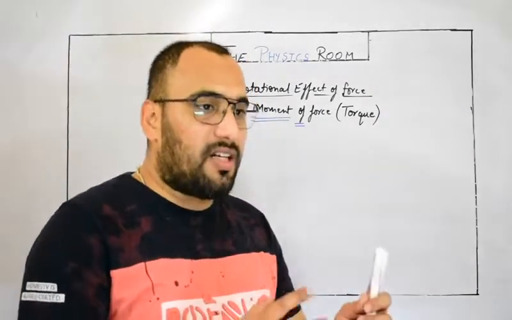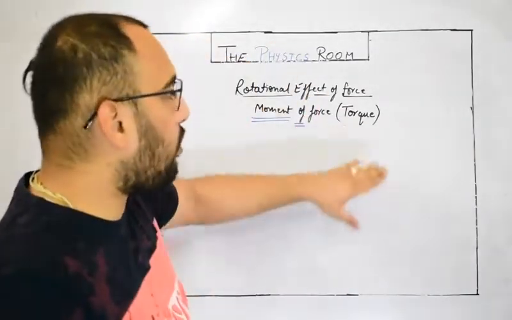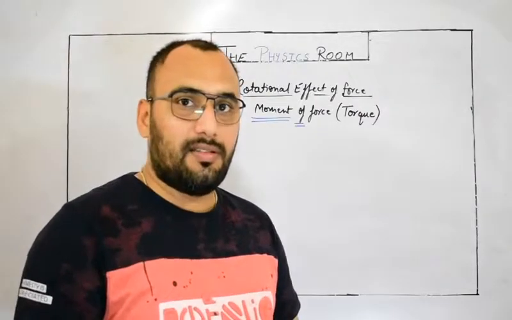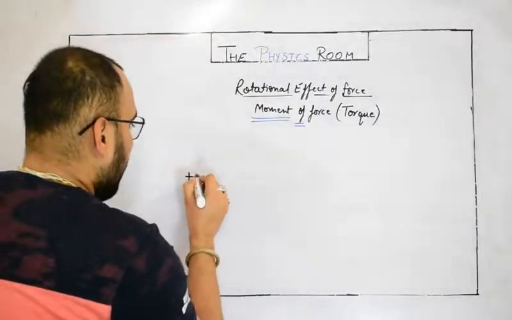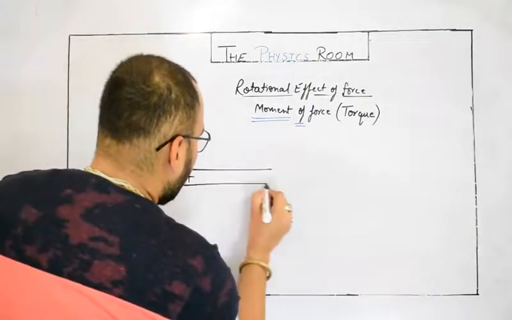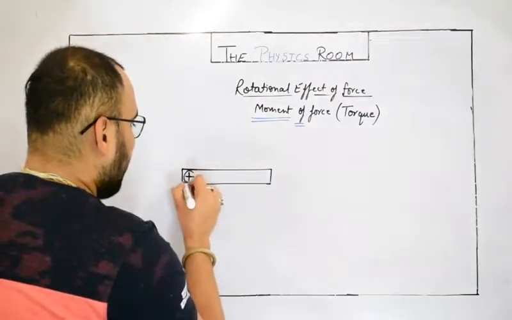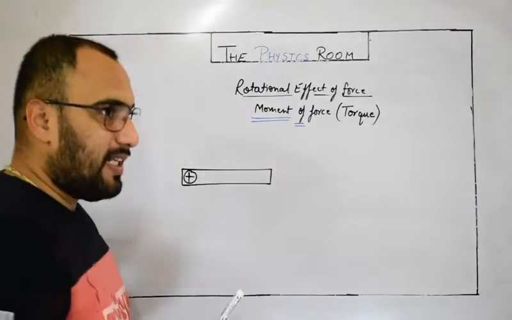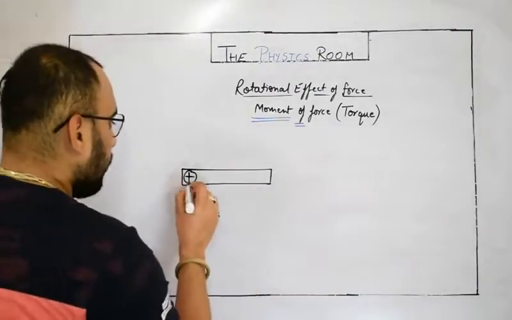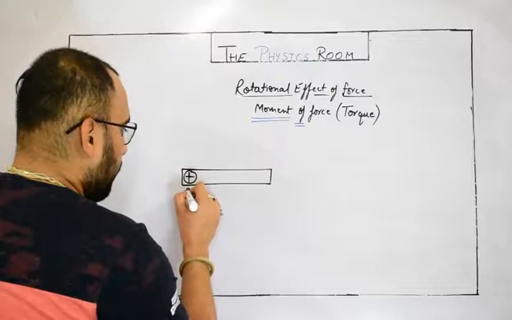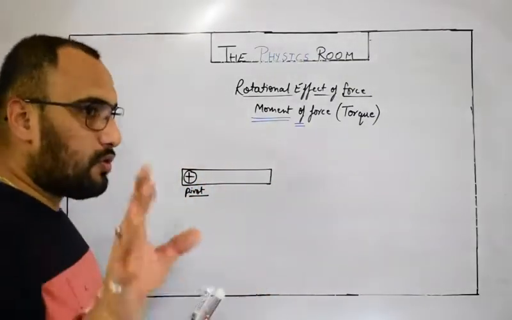So right now we are studying the rotational effect of force. We call it moment of force, or the general name is torque. So how can we measure it? First, let's take an example to measure it. I am having a rod right now, and this rod has been fixed at one end. Let's say this one. It has been fixed, meaning it is not allowed to move. This point which is not allowed to move, we call the pivot point or simply pivot. Why do we call it pivot? You will realize it soon.